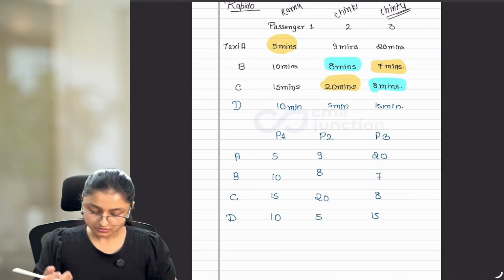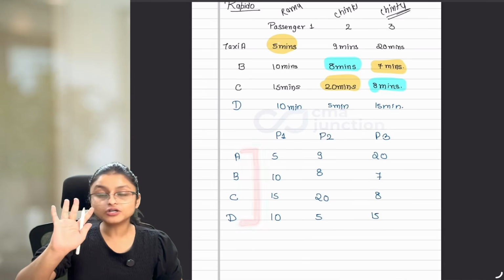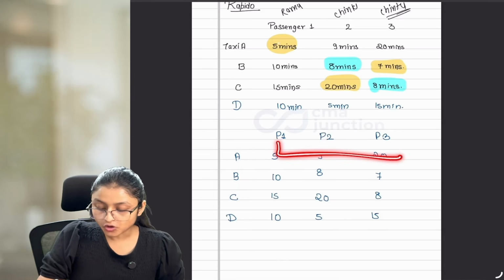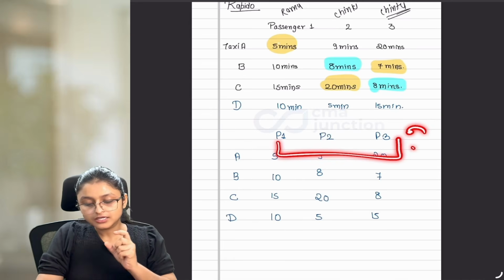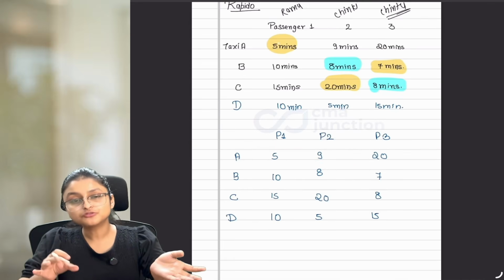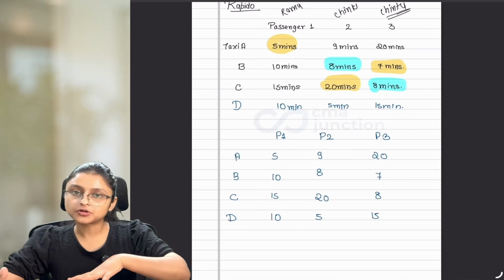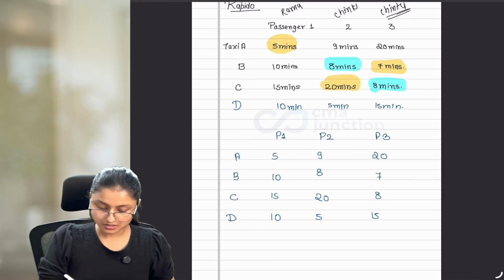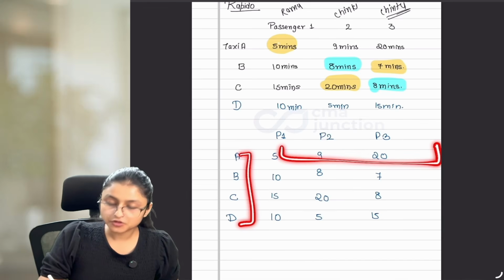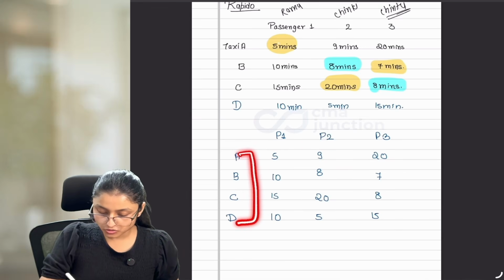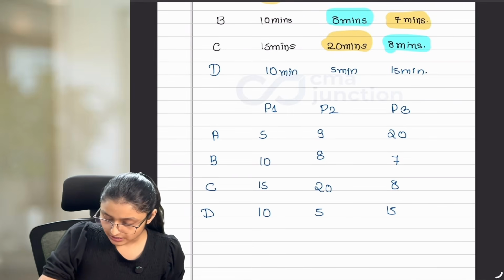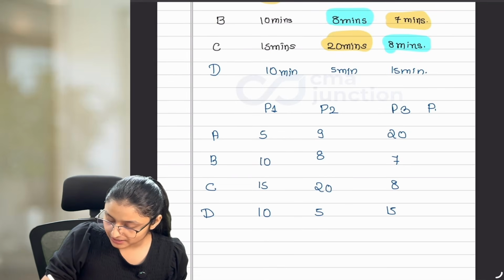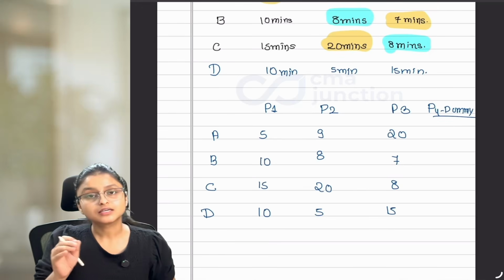situation balanced. Now, if you notice, here I have 4 different rows with me, but the number of columns is only 3. That means the number of columns is lowest. If the number of columns is lowest, I have to add the extra number of columns so that I can make my rows and columns equal. If there are 4 rows, then I should have 4 columns also. But as I only have 3, I have to add one more, and I'm naming it P4, and it is a dummy column. So it is important for you to write it as dummy.